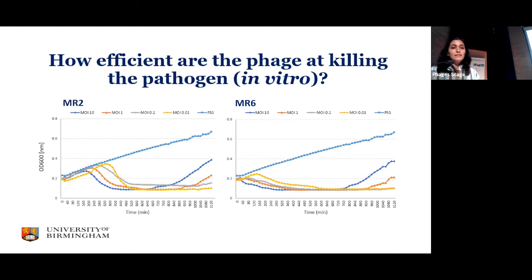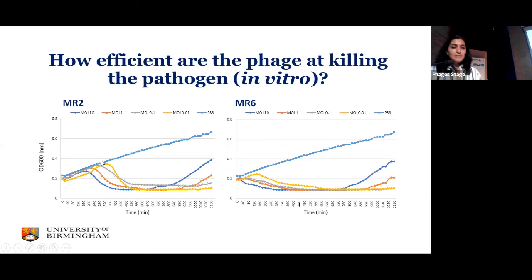If you look at MR2, we measured optical density of bacterial population in the absence of phage and in the presence of phage at different multiplicities of infection. On the top, you can see PSS grows exponentially throughout the 24-hour experiment. With the highest concentration of phage, you can see the fastest killing of the bacterial population, however more resistant bacteria emerge during 24 hours.